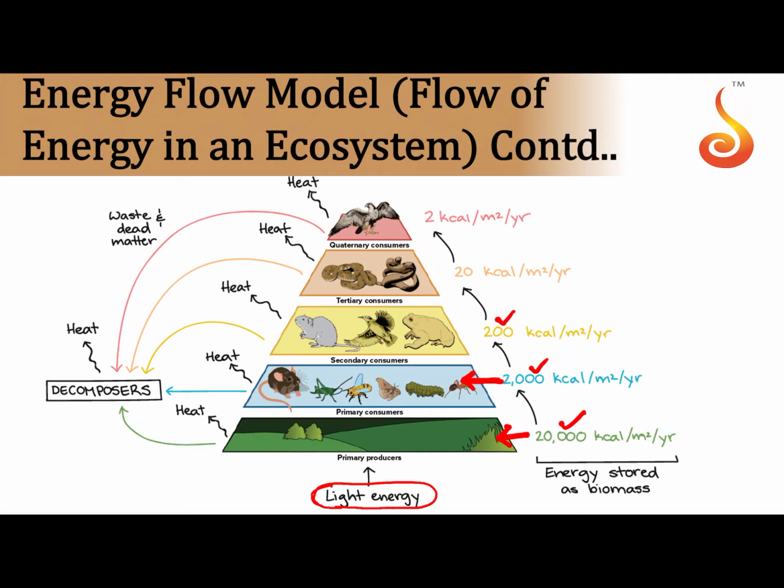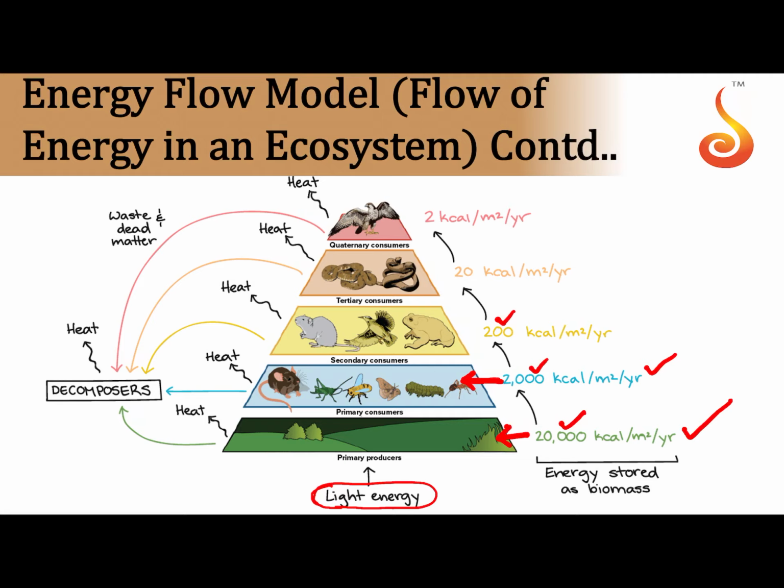That means the energy that they derive and store in the form of organic matter at each trophic level is only 10% of the previous trophic level. Plants had stored the energy in the form of biomass at the rate of 20,000, but animals are storing the biomass at the rate of 2,000. Why? Out of 20,000, where did the 18,000 go?